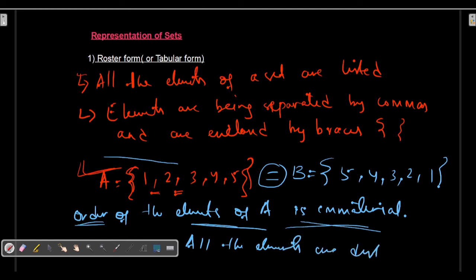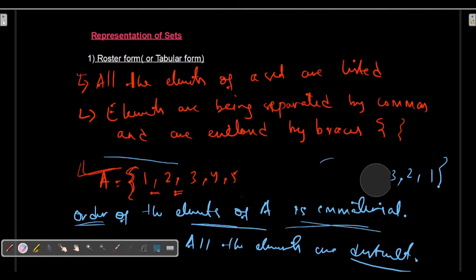When I say it is distinct, suppose I have another collection: 5, 7, 3, 4, 4, 5.